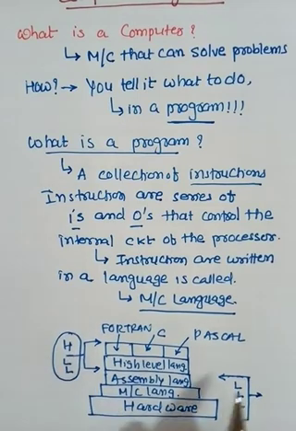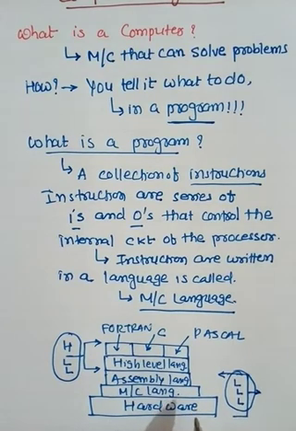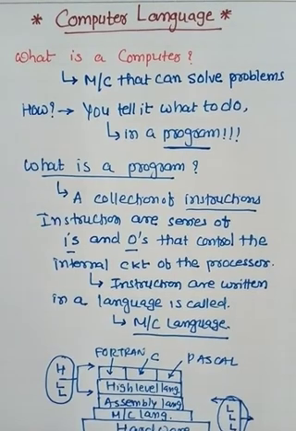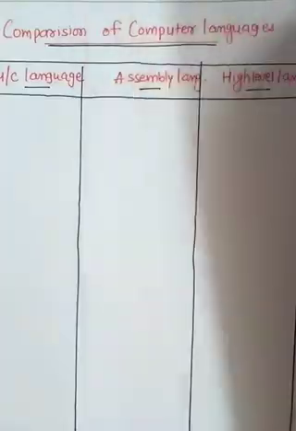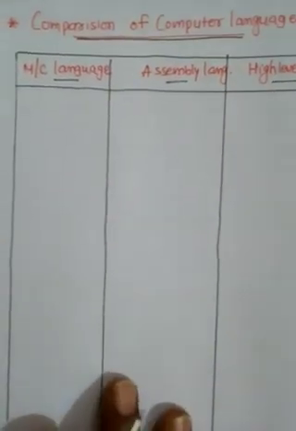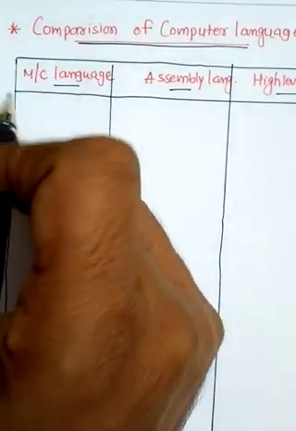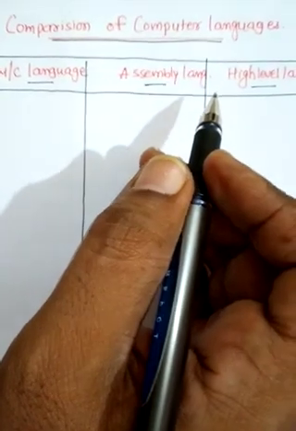This high level language and this low level language are the two main parts of our computer language. So here we discuss three types, in terms of comparison: machine language, assembly language, and high level language.